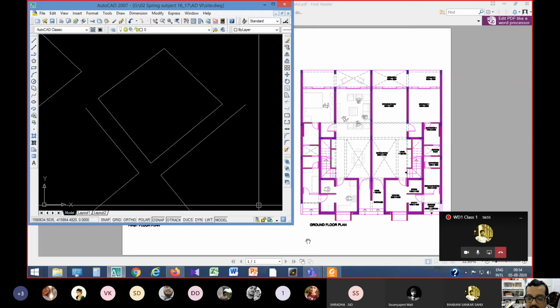Till now there is no working drawing shown. It is all simple design. I'm trying to fit your architectural design into a site. The next thing that will come up is the orientation.